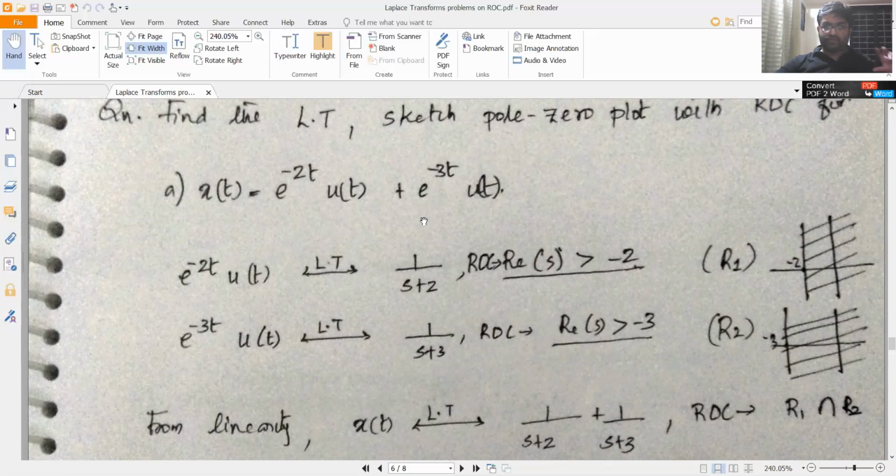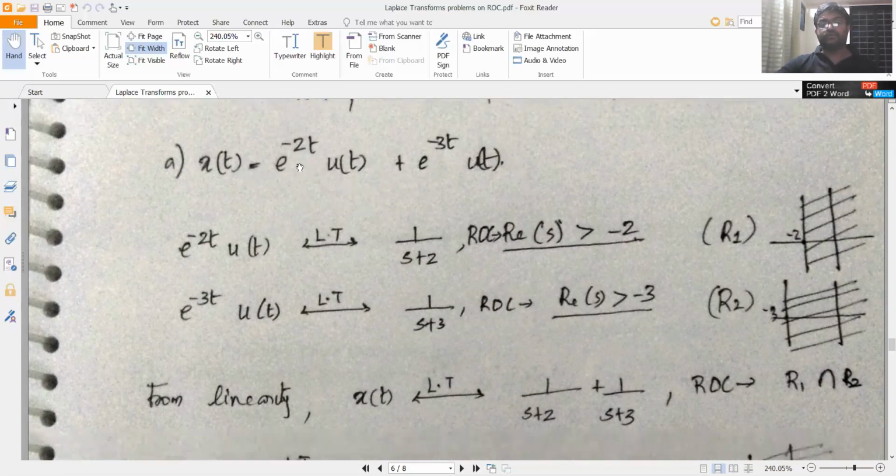But for the time being, please accept that the Laplace transform obeys the linearity property. It will be proved later. The region of convergence of the combined signal is the intersection of the regions of convergence of the individual components.